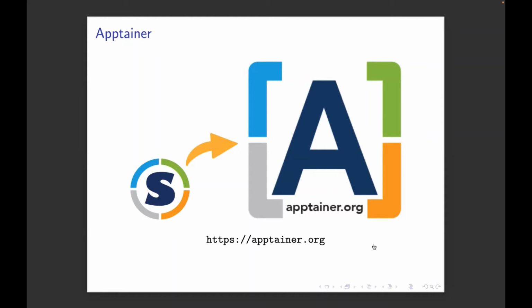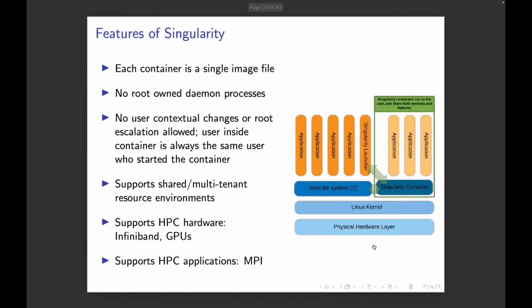In addition to Singularity Pro, which we have. Anyway, Apptainer is Singularity, just renamed. So just keep that in mind. Everything I'll talk about is just Singularity, and everything is basically the same with Apptainer. I haven't played around with Apptainer yet myself, but they're working on keeping compatibility as close as possible. But I would say there's no guarantee over the long term.